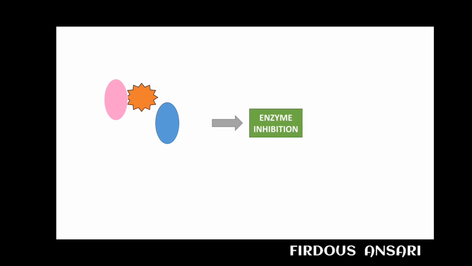Enzyme inhibition means when two or more drugs, like in this case when we are taking the blue drug and pink drug together, the pink drug is inhibiting the activity of the enzyme, because of which the metabolism of the blue drug has been inhibited. Now when metabolism of the blue drug is inhibited, what happens? The blue drug is available in higher amount, and it may lead to toxicity of the blue drug. So when two or more drugs are taken concomitantly, one drug may inhibit the activity of the enzyme which is required for metabolism of another drug. This condition is known as enzyme inhibition. So enzyme activity has been inhibited over here.